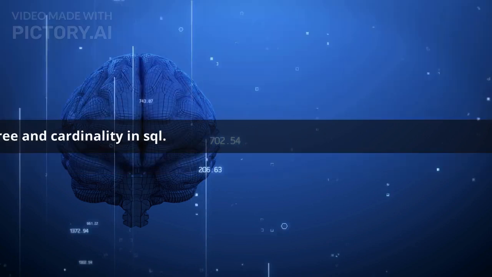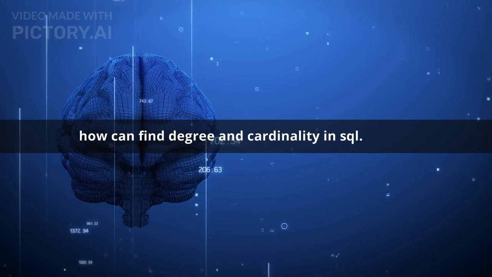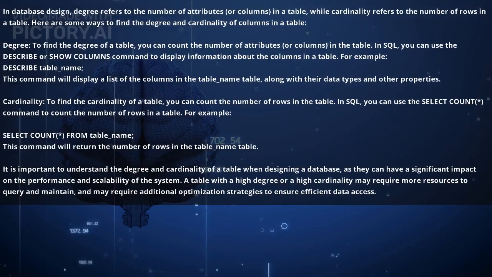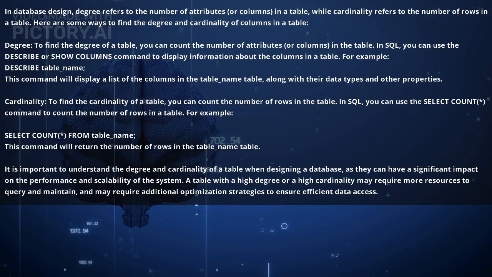How can we find degree and cardinality in SQL? In database design, degree refers to the number of attributes, or columns, in a table, while cardinality refers to the number of rows in a table. Here are some ways to find the degree and cardinality of a table. Degree: to find the degree of a table, you can count the number of attributes, or columns, in the table.